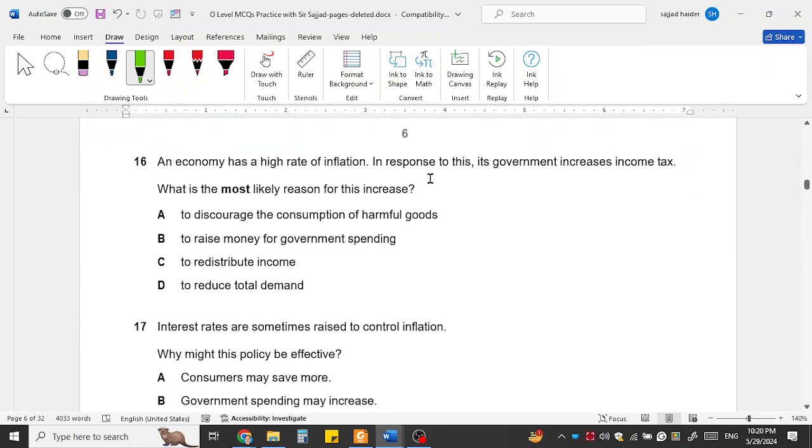Now come to an economy. An economy has a high rate of inflation. In response to this, the government increases taxes. When the government increases the tax rate, people have low income. Low income means low disposable income. When there is high tax on people, they have less money to spend.